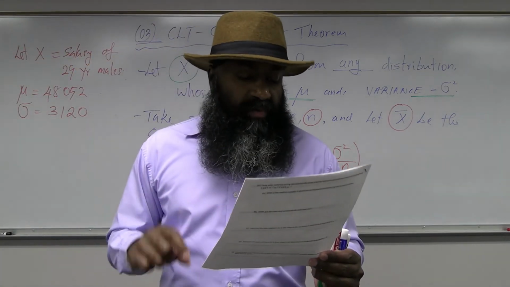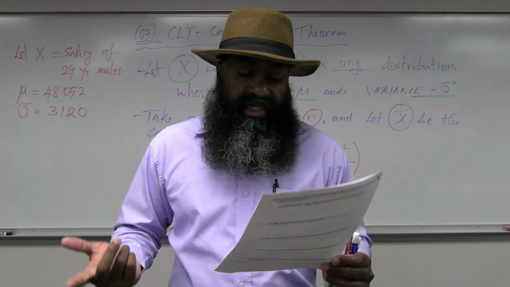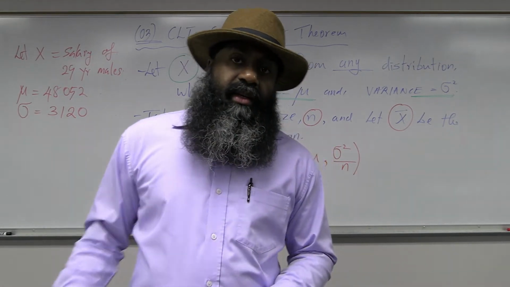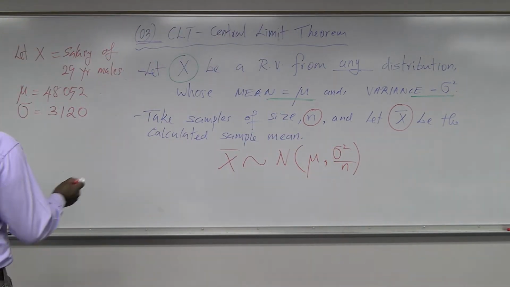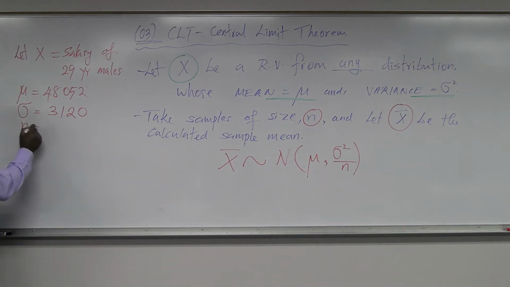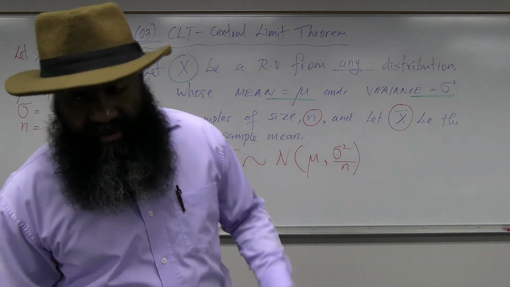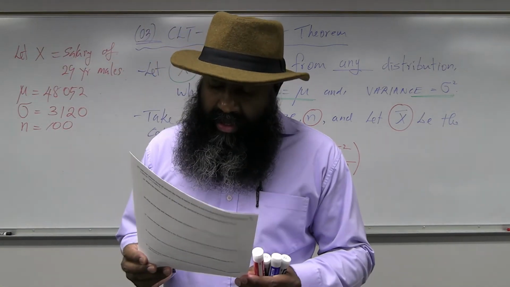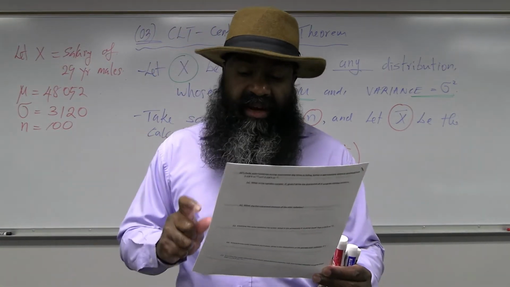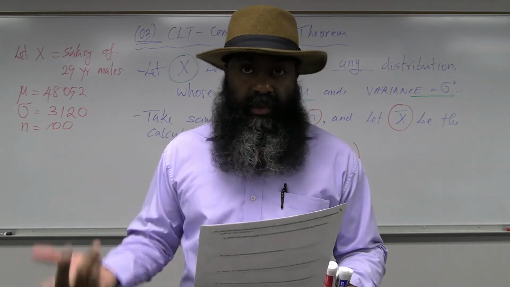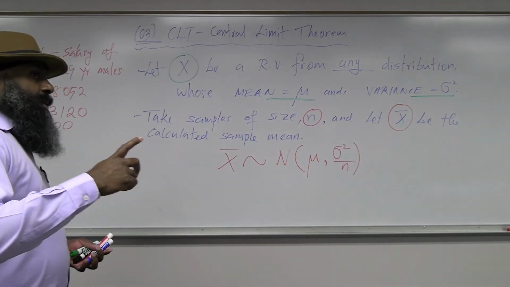If a sample of 100 29-year-old males is taken, that means n equals 100. Those are the pieces that you should identify when you read those questions. Sample size is 100. What's the probability that their mean salary will be greater than 49,000? I need the mean salary.